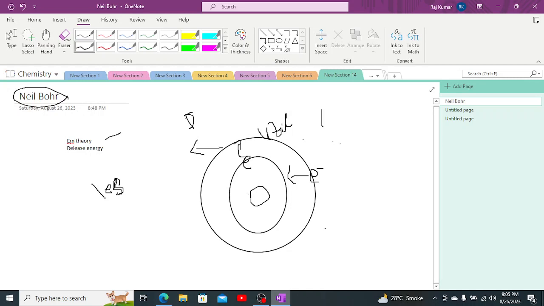So there was a drawback of Neil Bohr, that here Neil Bohr utilized the correct theory, but he utilized a condition that he would always be utilizing the hydrogen atom, which means any atom which would be having its number of electron as 1 would be applicable under the Neil Bohr atomic theory.